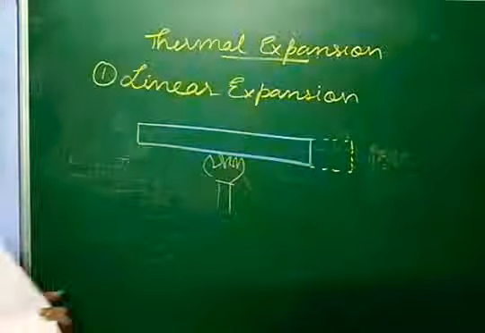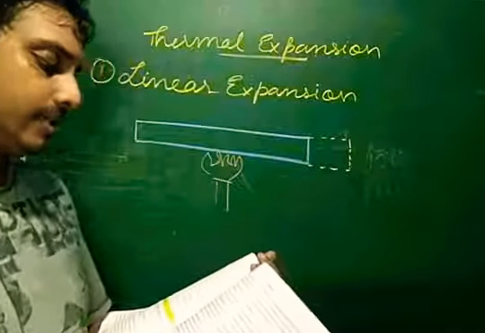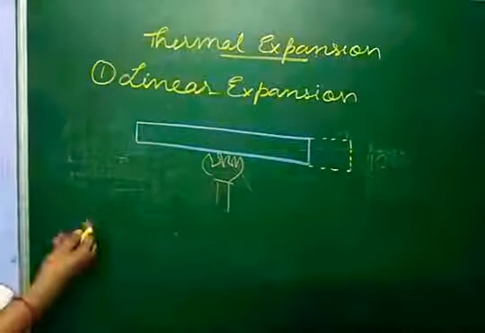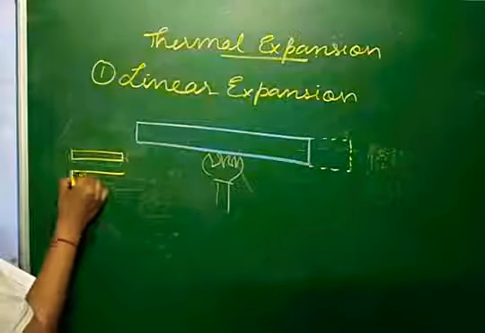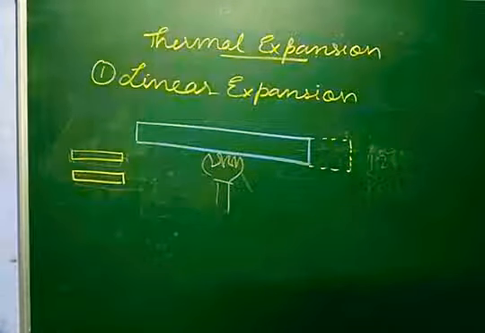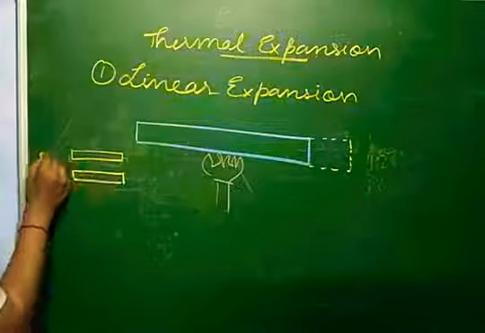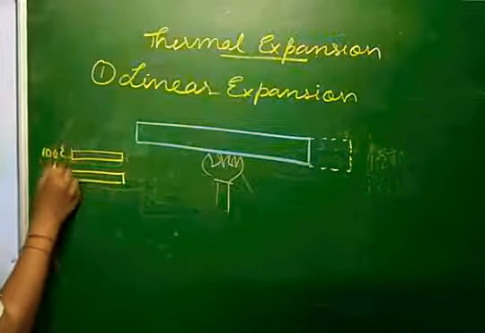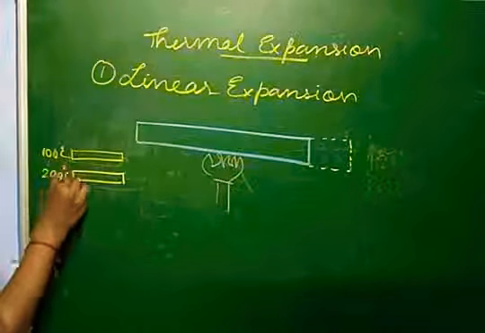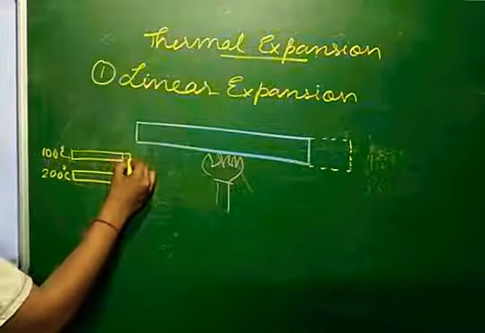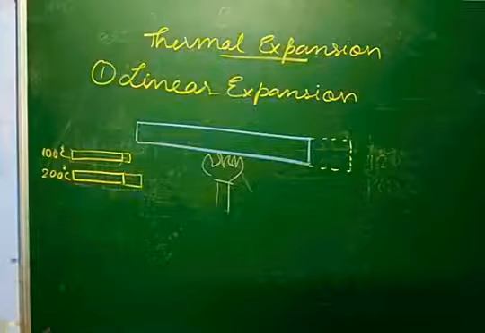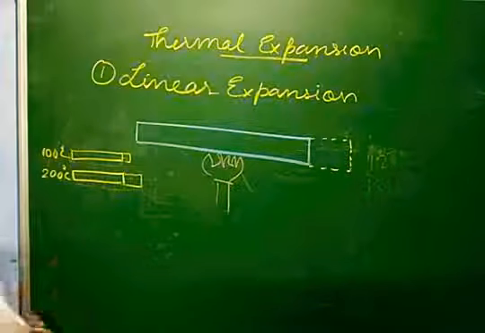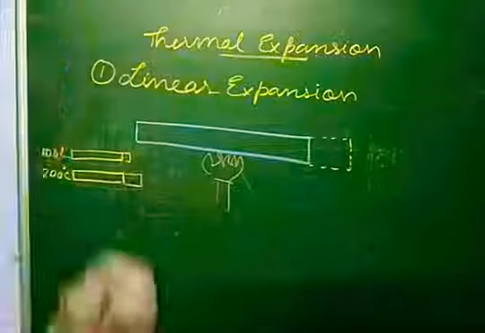Next is rise in temperature. This also I will show. Suppose there are two rods of the same length, but one we are heating to 100 degrees Celsius and one we are heating to 200 degrees Celsius. If this one expands this much, then this one will expand this much. Okay, so we have understood that temperature is an important factor for expansion.